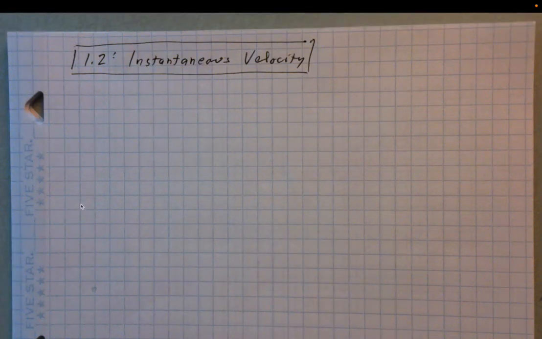So in the last section we discussed average velocity. And average velocity is great for certain types of problems.